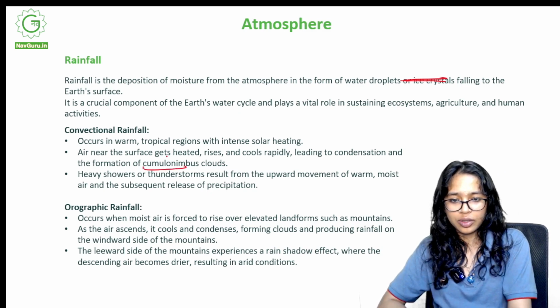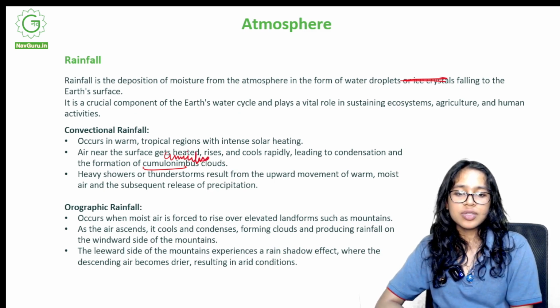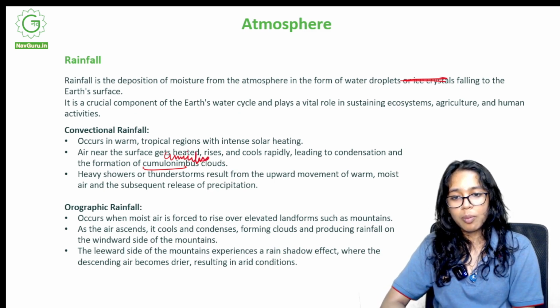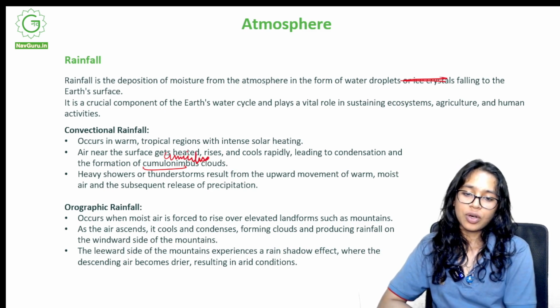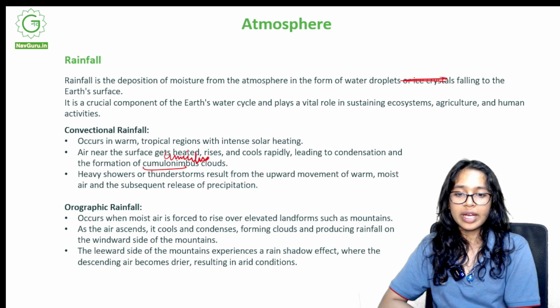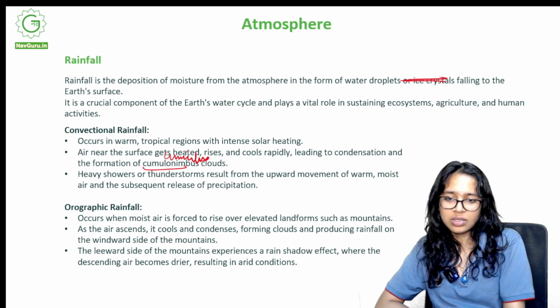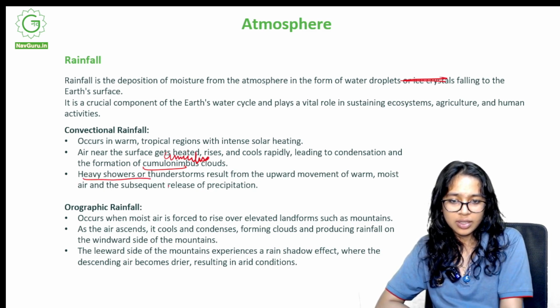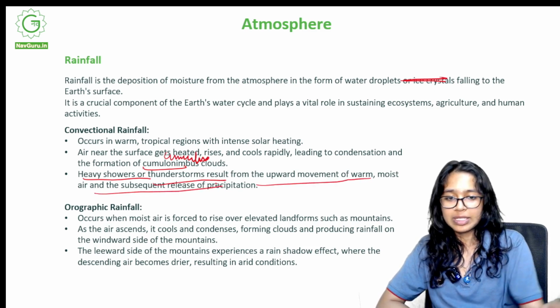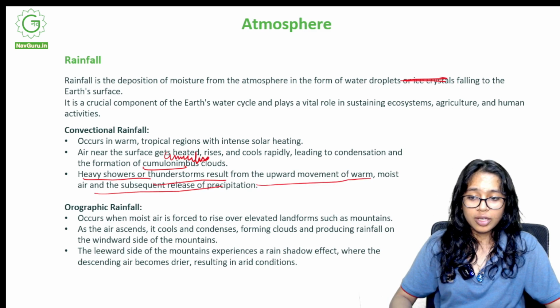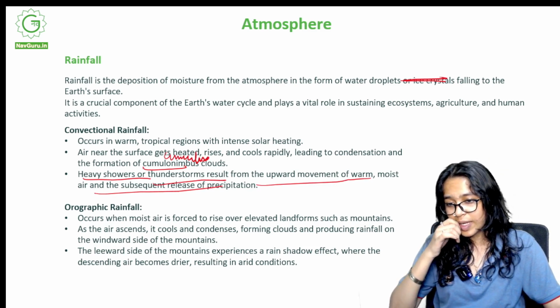This is what we call cumulus clouds. Heavy showers or thunderstorms result from the upward movement of warm moist air and the subsequent release of precipitation. Orographic rainfall occurs when moist air is forced to rise. Okay, so the answer to our question is this: heavy showers or thunderstorms result from upward movement of warm moist air and subsequent release of precipitation. Next question we have for orographic rainfall. For that we'll come back again. Let's mark this down first.